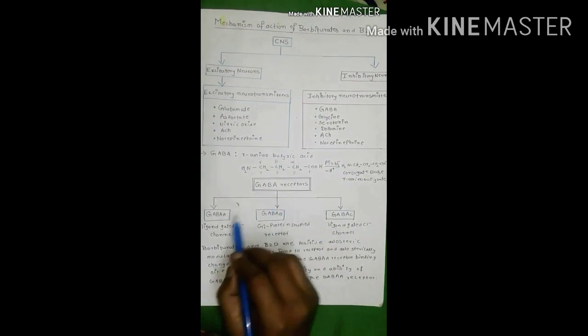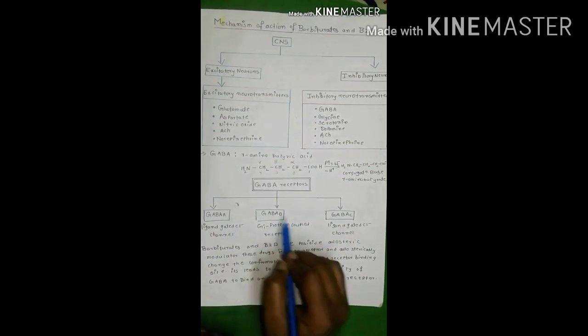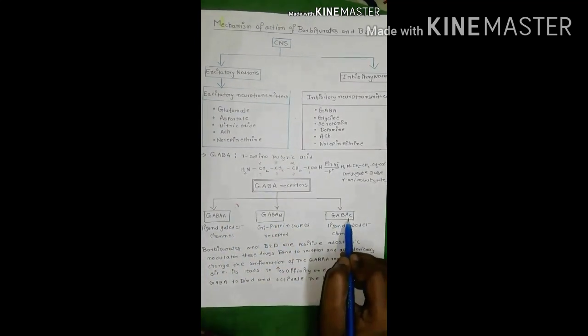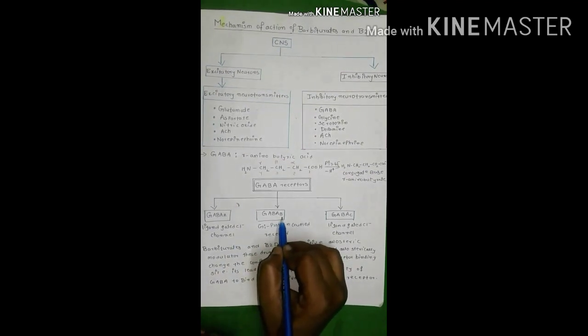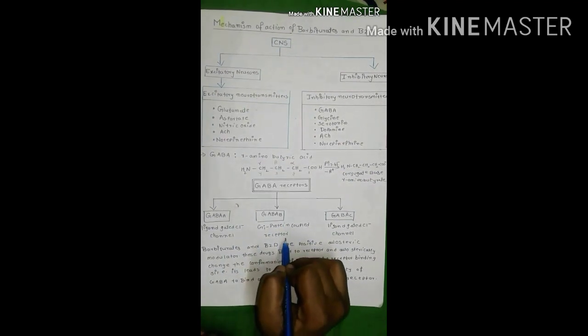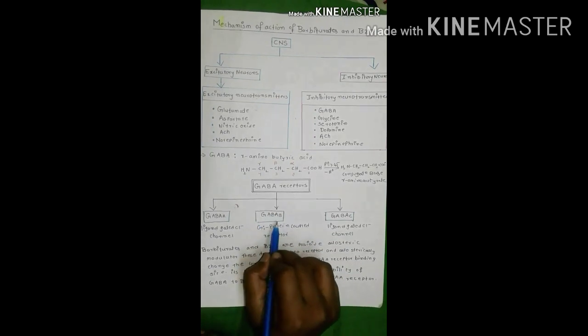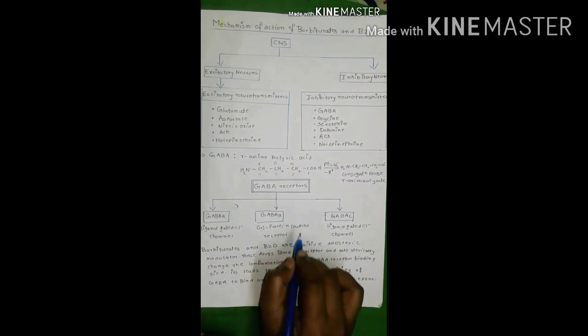GABA receptors are of 3 types: GABA A receptor, GABA B receptor and GABA C receptor. The GABA A and GABA C receptors are ligand-gated chloride channels. But the GABA B receptor is a G protein coupled receptor, coupled with a G inhibitory protein.